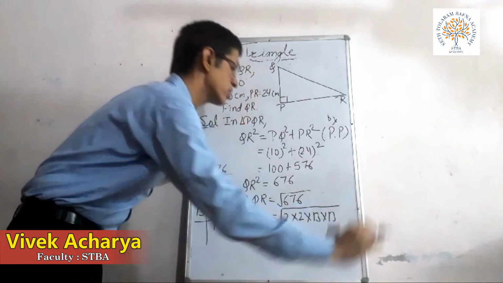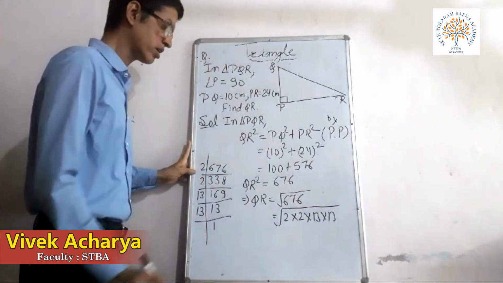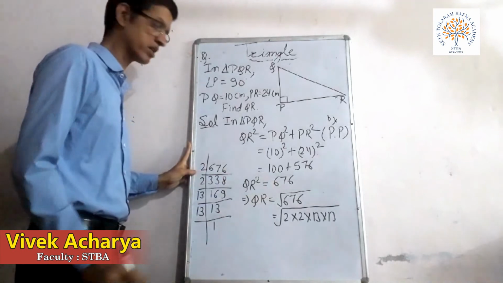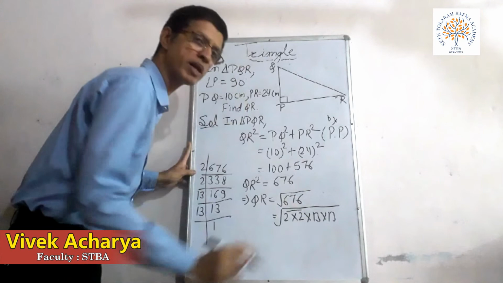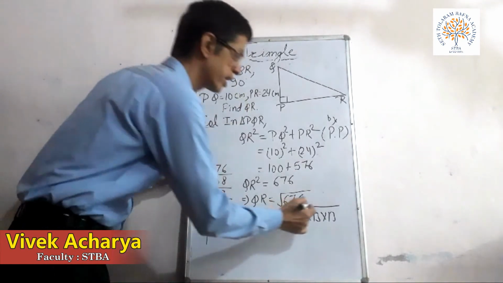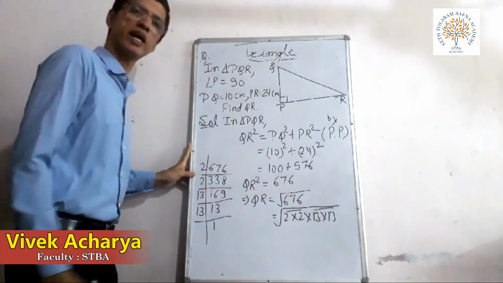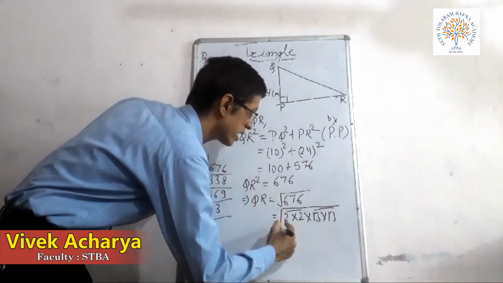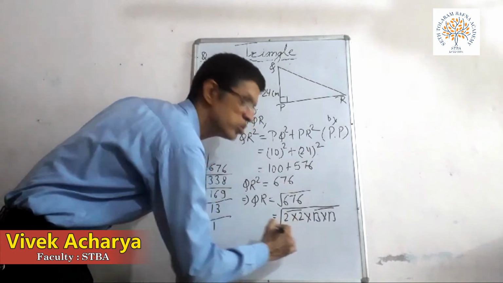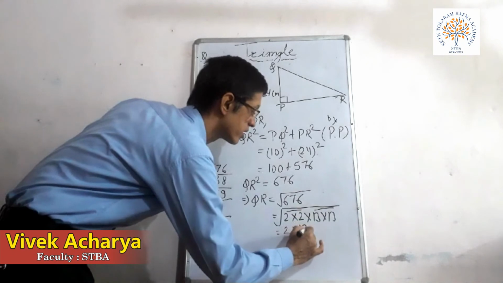Now as we have to find the square root, make the pairs. One pair is of 2, because 2 multiplied by 2, and one pair is of 13 also. From each pair you take one digit out. So from this pair you get 2, from this pair of 13 we get 13.